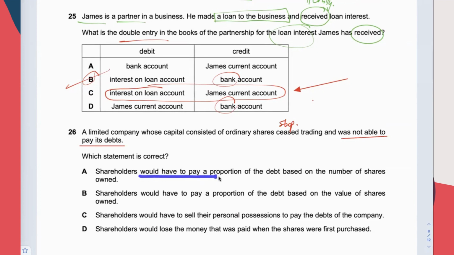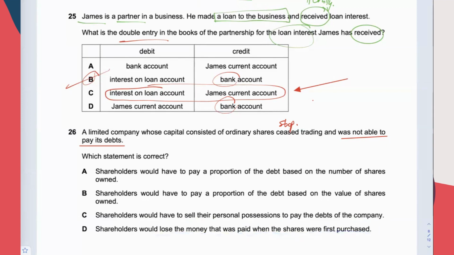Would have to pay a proportion of debt based on the number of shares owned. No. Have to pay a proportion of the debt based on the value of the shares owned. No. Would have to sell the personal possession to pay the debts of the company. No. This is about unlimited liability. The C is talking about unlimited liability. It is something that is possessed by sole trader and partners, not shareholder. Would lose the money that was paid when the shares were first purchased.